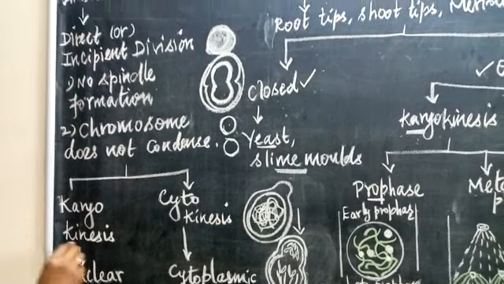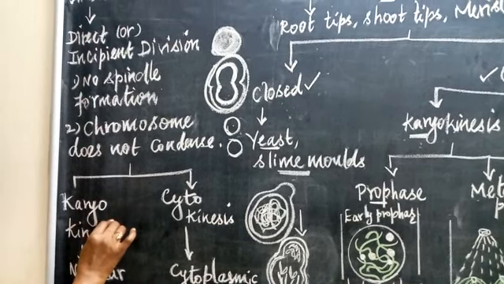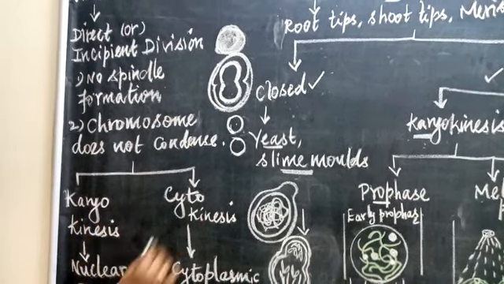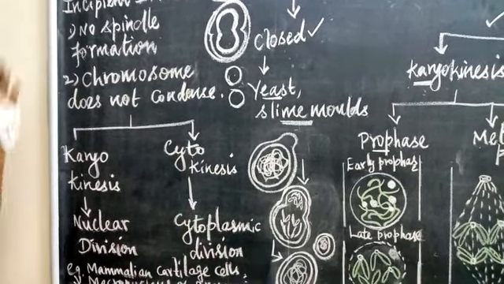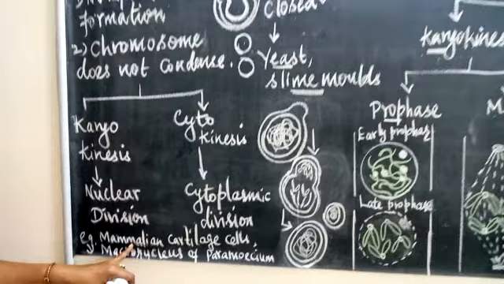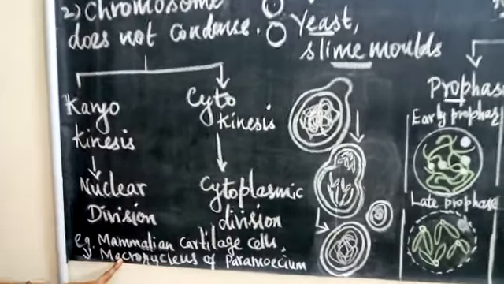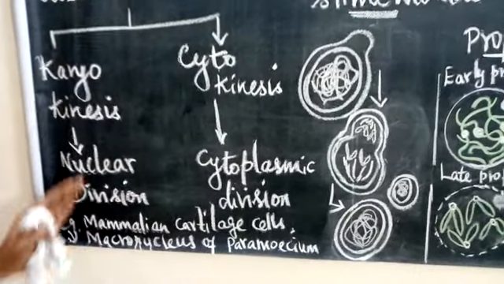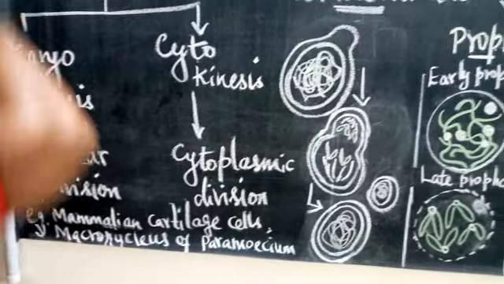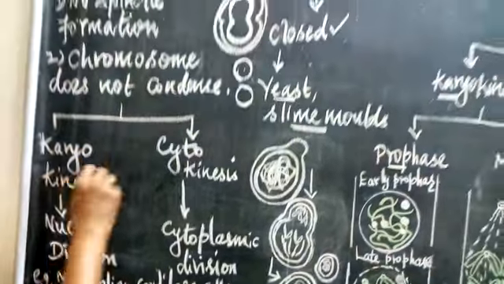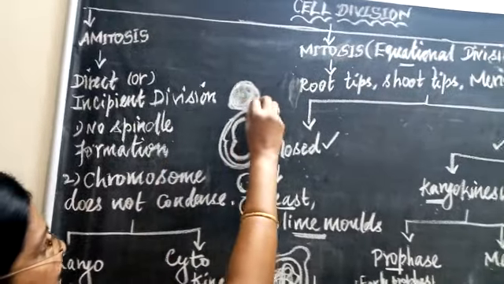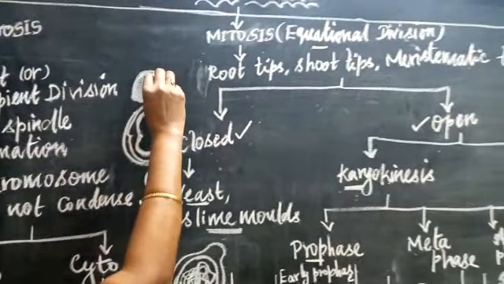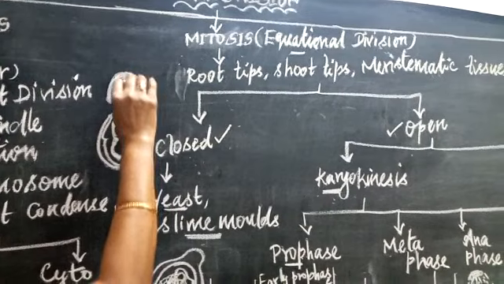So amitosis consists of two phases. One is karyokinesis, that is nuclear division, and another is cytokinesis, that is cytoplasmic division. This process occurs in mammalian cartilage cells and also in the macronucleus of paramecium. So these cells undergo the amitosis process. During karyokinesis of amitosis, what happens inside the cell? At first, it is a single cell with only one small minute nucleus.